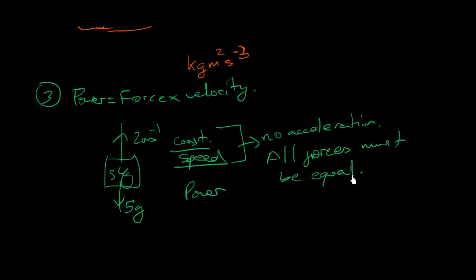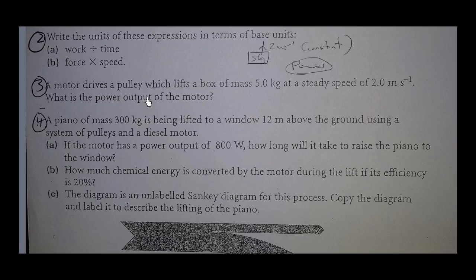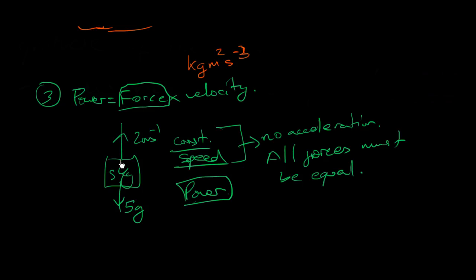Must be equal. So that means that the force that the rope is doing to pull this up is the same as the weight down. So in other words, when we put in the formula the power, what we want is the force that the motor is exerting, because that's the power they're asking us for. They say calculate the power output of the motor. So how much force is the motor doing? Well, exactly the same amount as the weight, because it's not accelerating, so it's the same force.